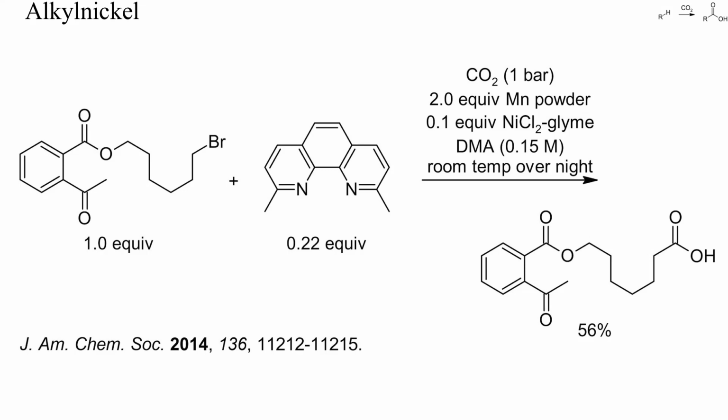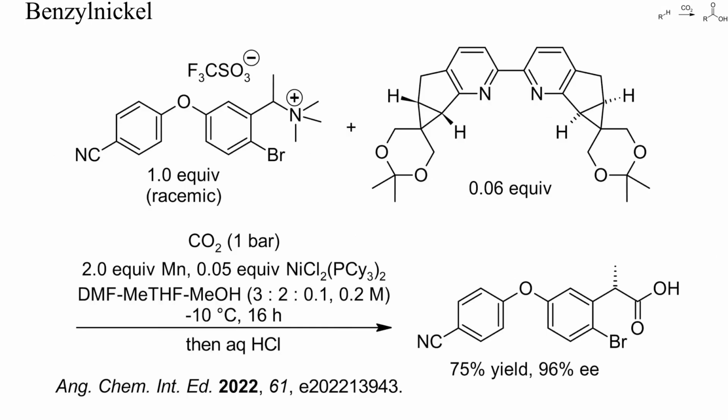Here, an alkyl bromide was subjected to conditions similar to those of the previous example, and a fair yield of carboxylic acid resulted. In this example, a benzylic ammonium salt was metallated and carboxylated enantioselectively with the aid of an enantiomerically pure nickel bipyridine complex. No carboxylation of the aryl bromide occurred.